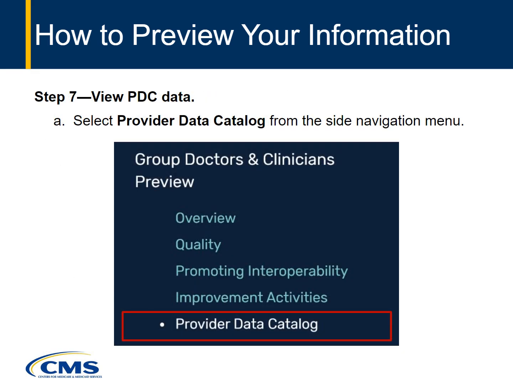All of the performance information shown so far is selected for reporting on profile pages. This will be publicly available in a downloadable format, which will also include additional performance and general information not selected for reporting on profile pages. Select Provider Data Catalog from the side navigation menu to see what information will be published for you or your group.